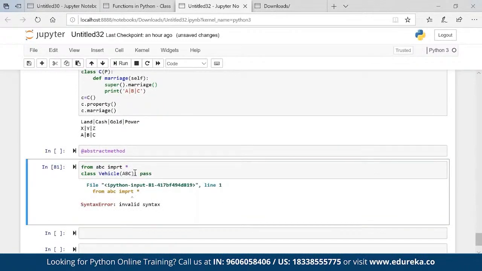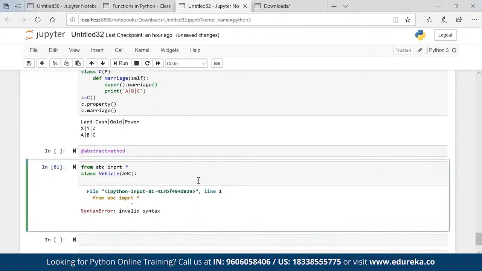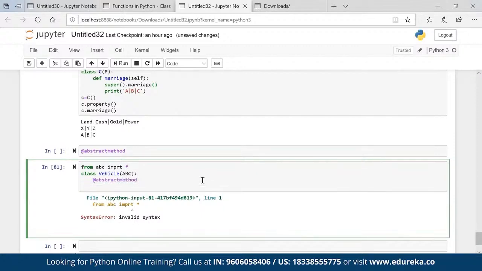You can see that it is ABC colon. Okay, I'll put the method, and this is an abstract method. So in class Vehicle there is an abstract method, so let's say, yeah, that's fine, I'll make it an abstract method, def m1 self pass.